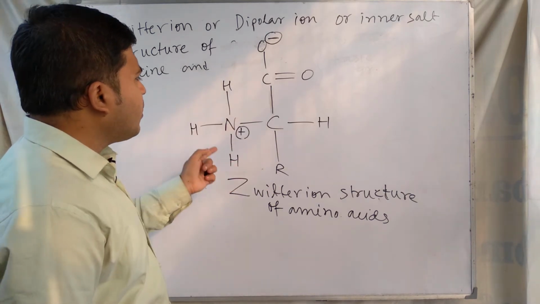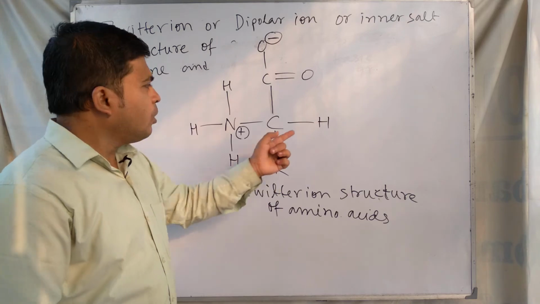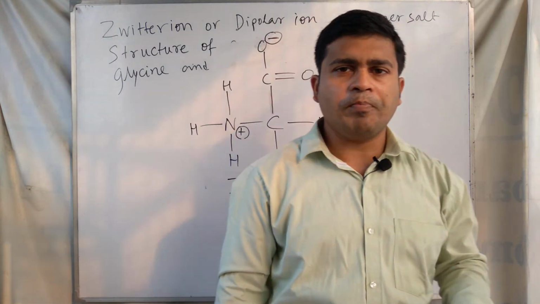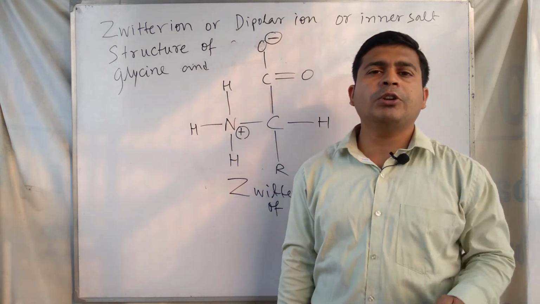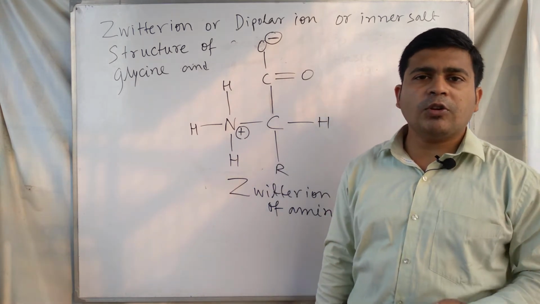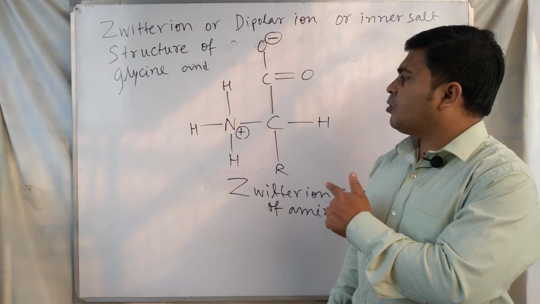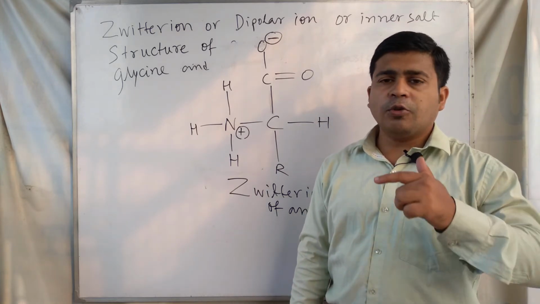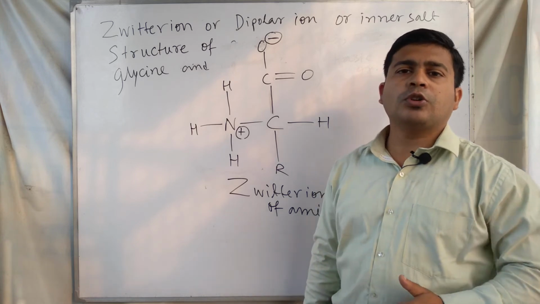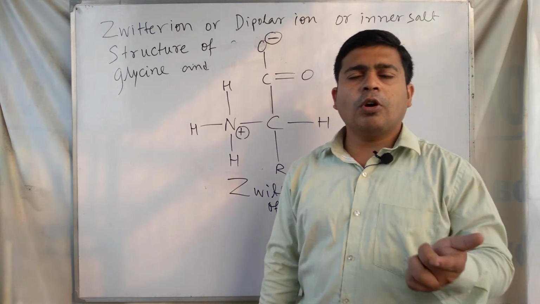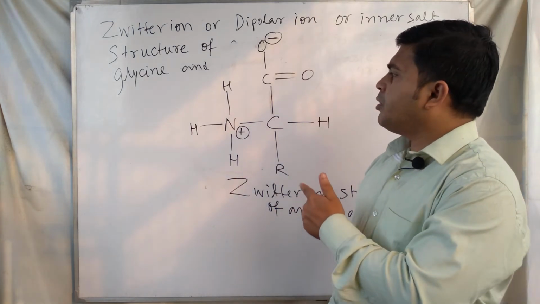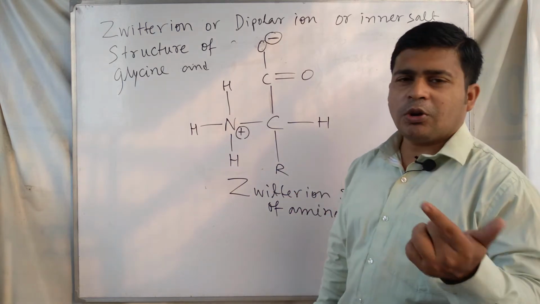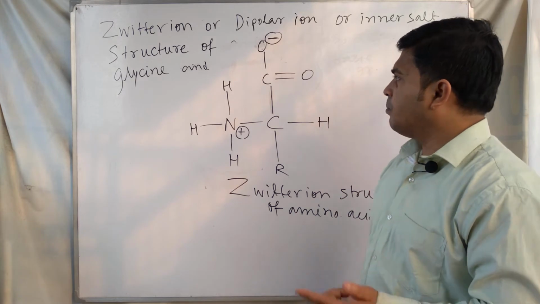Like ionic compounds, these compounds are present in solid crystalline form. Like ionic compounds, they are soluble in polar solvents like water and insoluble in non-polar solvents.